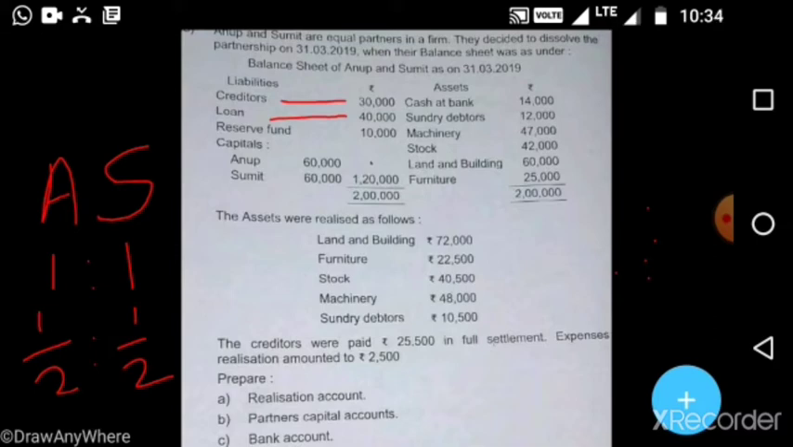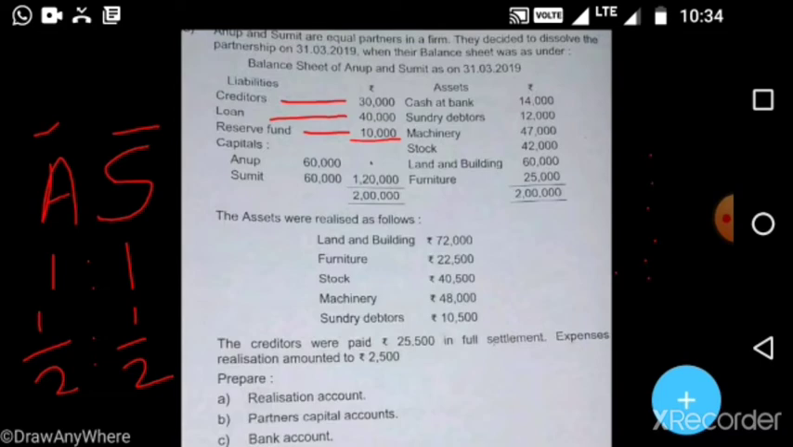In the format we have already seen, these liabilities we transfer to the realization account credit side, recording them oppositely. Next is the reserve fund of 10,000. We will not record this in the realization account but in the partners' capital accounts. We divide the 10,000 between Anup and Sumit in their profit sharing ratio 1:1, so 5,000 each on the credit side of the partners' capital accounts.